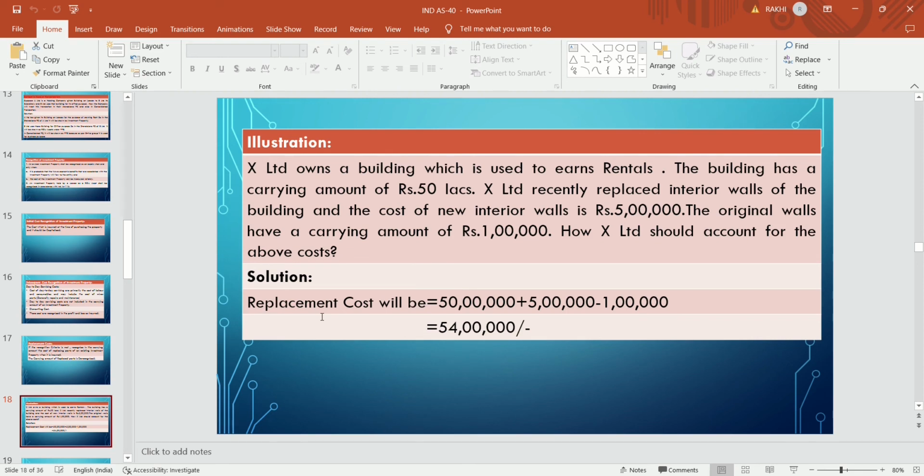The carrying amount of the building is 50 lakhs. The cost of the new interior wall is 5 lakhs and the cost of the original wall for which the new interior wall is replaced is 1 lakh. So 50 lakhs plus 5 lakhs, that is the cost of the new wall, minus the cost of the old wall, then it will be 54 lakhs. The replacement cost will be 54 lakhs.